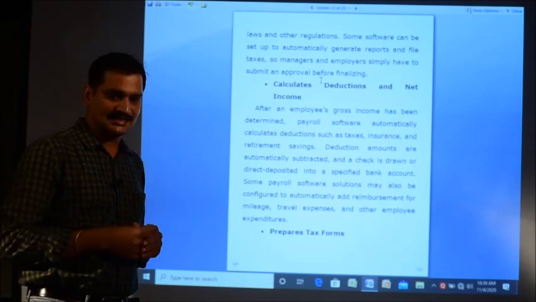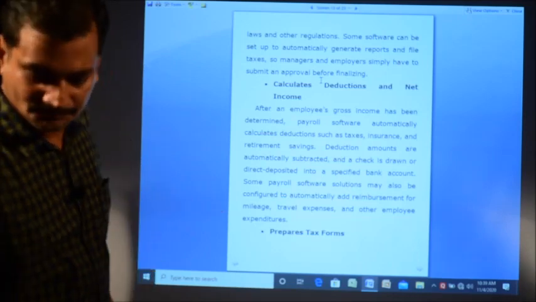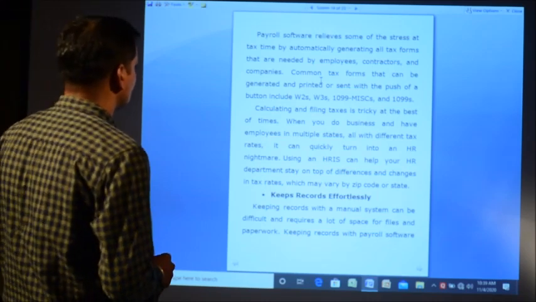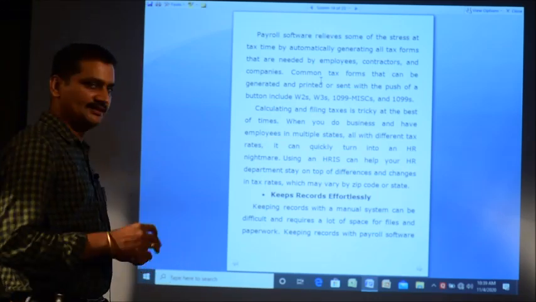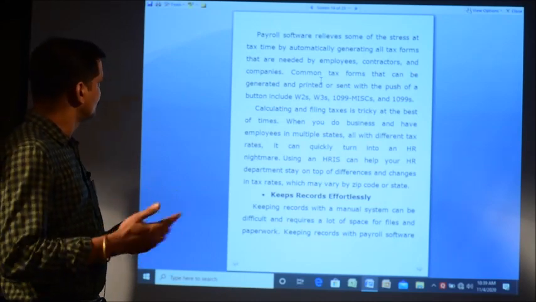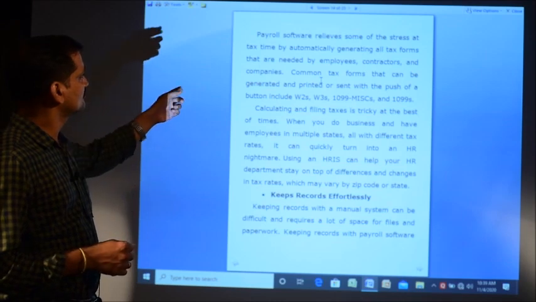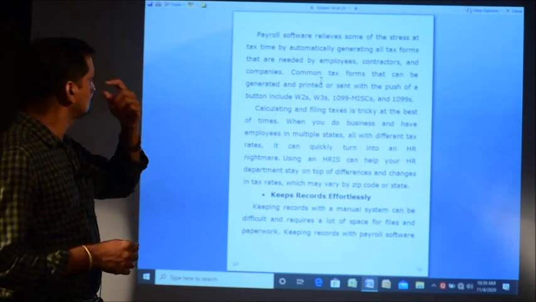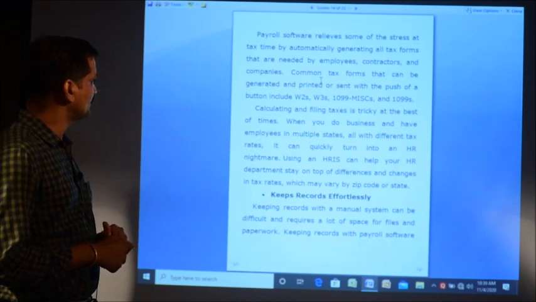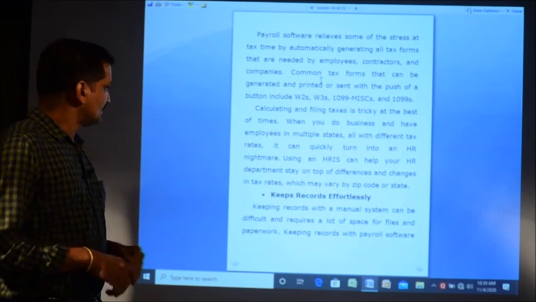Then, preparing the tax forms. This is one of the important aspects, and it has to be taken care of every year. Payroll software relieves some of the stress at tax time by automatically generating all tax forms that are needed by employees, contractors, and companies. Then it keeps the records.